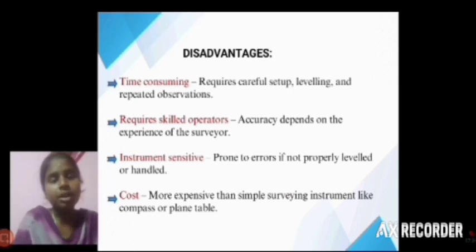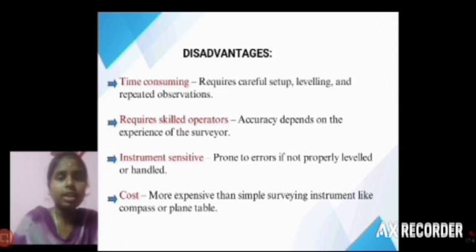Requires skilled operators: students can operate this instrument, but they are taught by skilled people, because it is a sensitive machine, so we require skilled labor for operating this instrument.